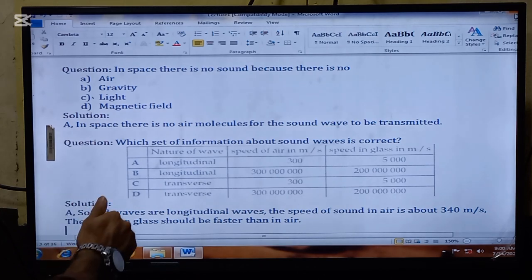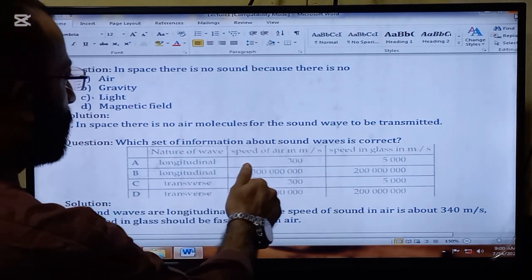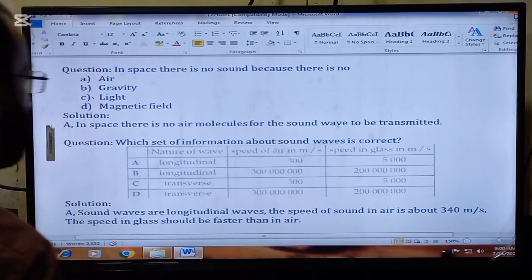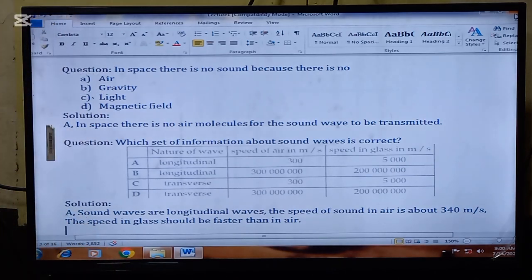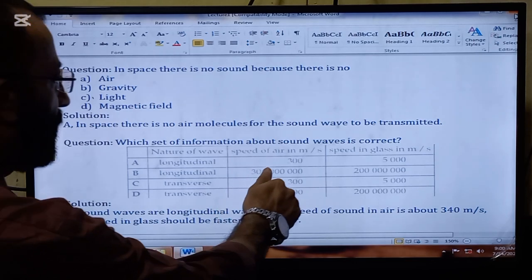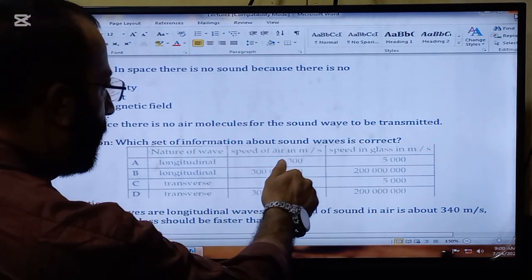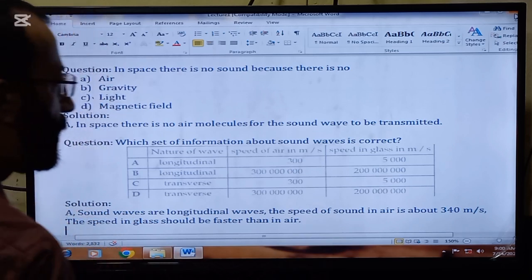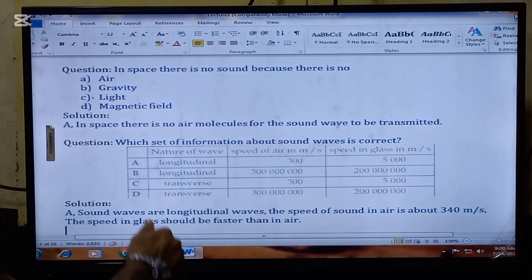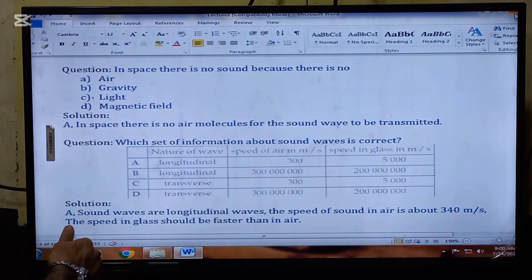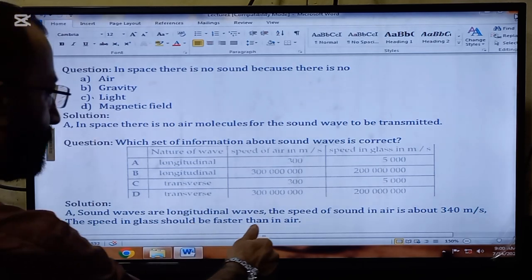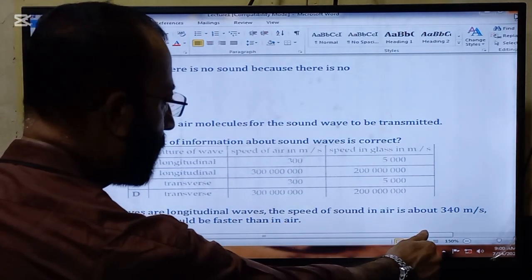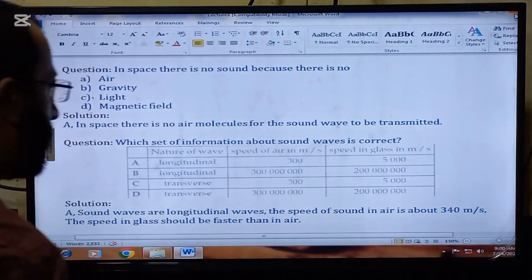The second question is, which set of the information about sound waves is correct? So the sound waves are longitudinal waves, and the speed of the sound in the air is about 300 meter per second. So A part is the answer. So sound waves are longitudinal waves. The speed of the sound in the air is about 340 meter per second.